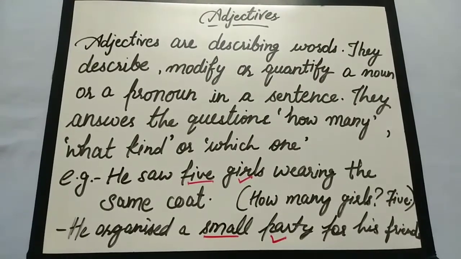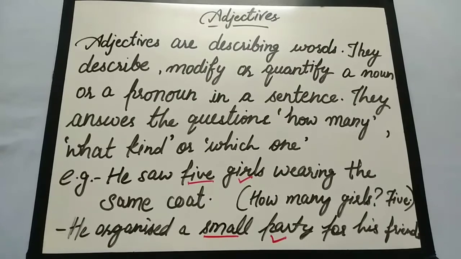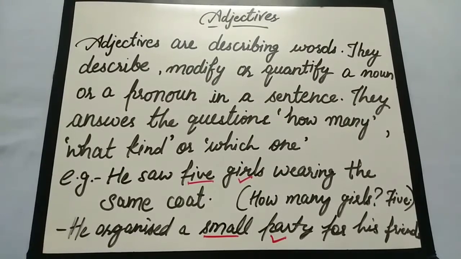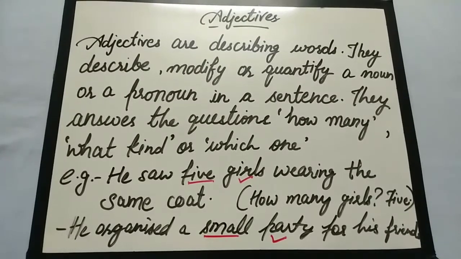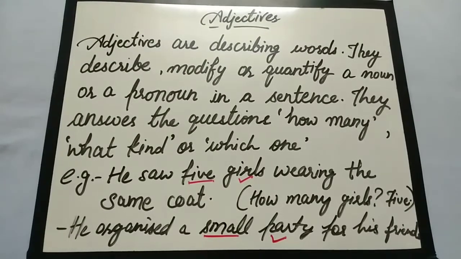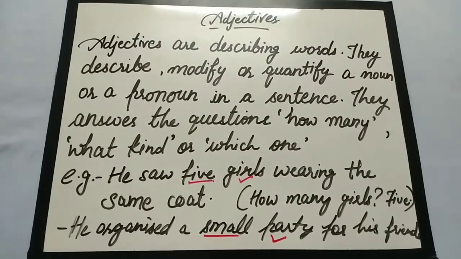So we have these modifiers that dress up the most integral parts of our everyday language, as I told you earlier. So it's their job to modify the nouns, pronouns, and even other adjectives. So this takes us from the girl to the pretty girls, girls to the 5 girls in number. So given this importance, there are several different types of adjectives. So let's dive right into this multifaceted world.